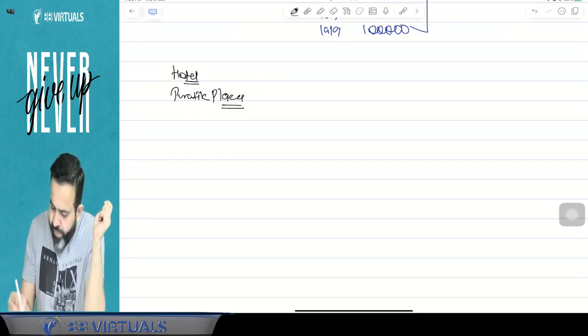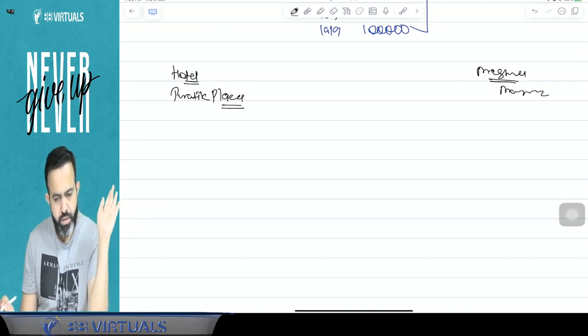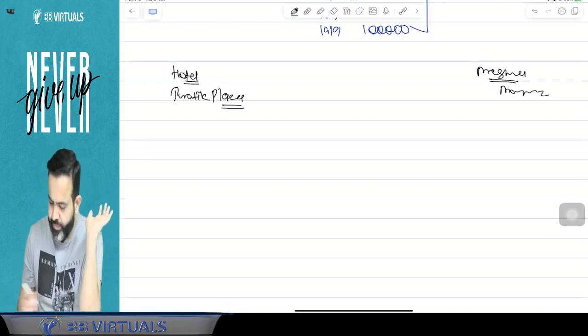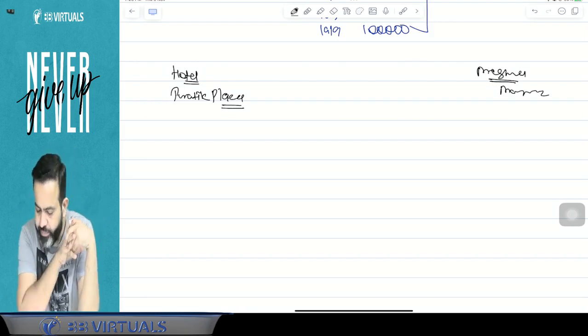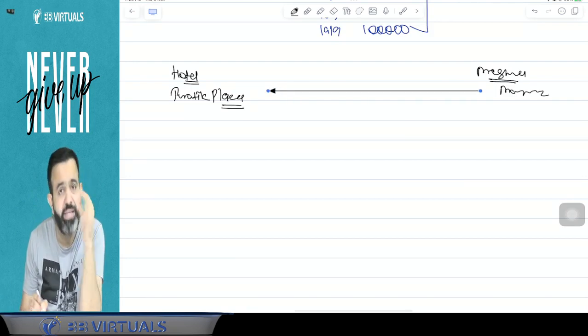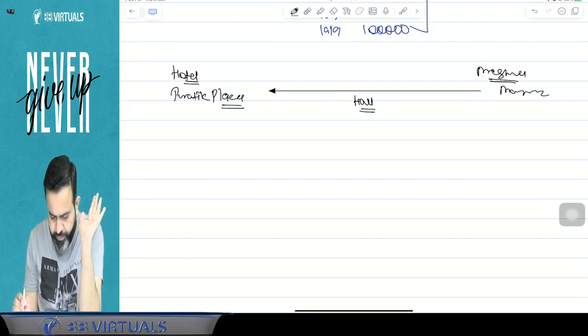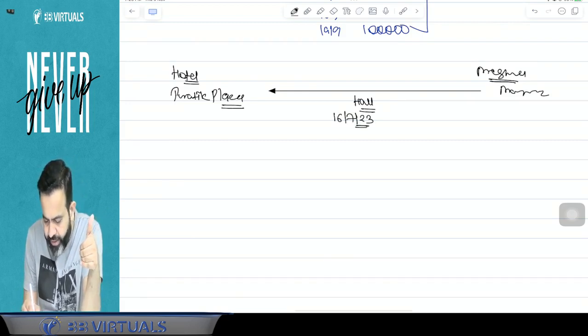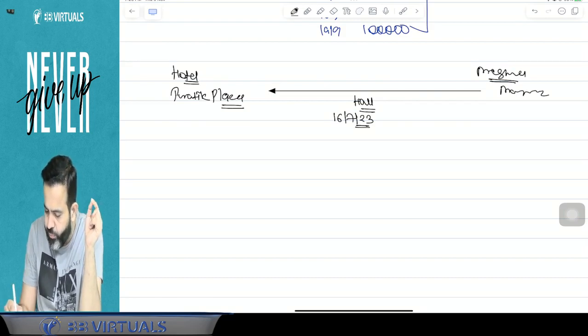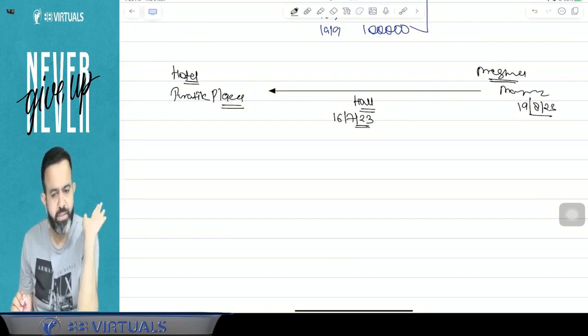Now what happened? There is a marriage of Meghna. Meghna's marriage is one event. A marriage wedding is one event. Suppose first Meghna visited this hotel and asked them to book a marriage hall. So suppose one hall is booked, and for the hall this hotel accepted an amount on 16 July 2023. The marriage will be, for example, on the 19 August 2023, after 1 month.